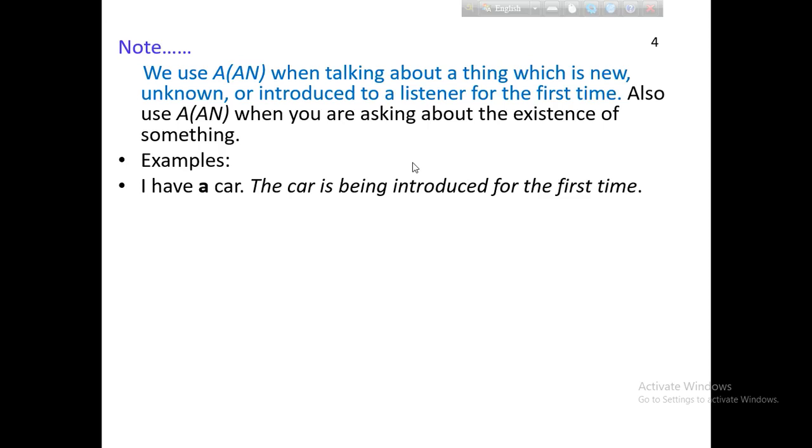So I have not the particular car but a car. It may be any kind of car. The car is introduced for the first time to the listener. If you are the listener, when I say I have a car, then you are firstly known that I have a car.